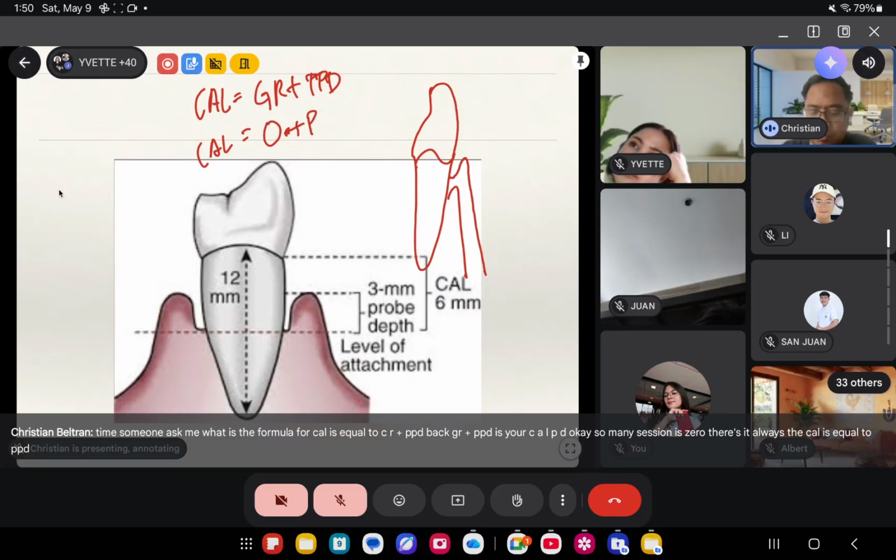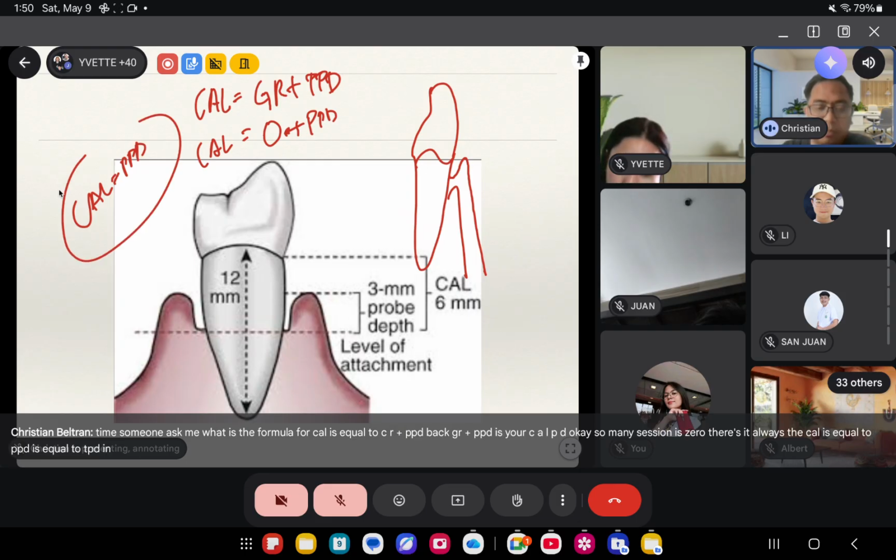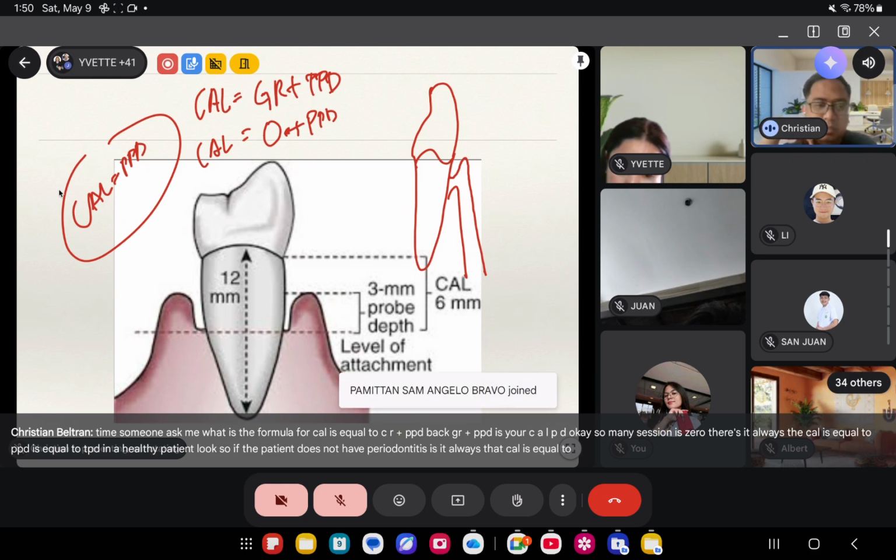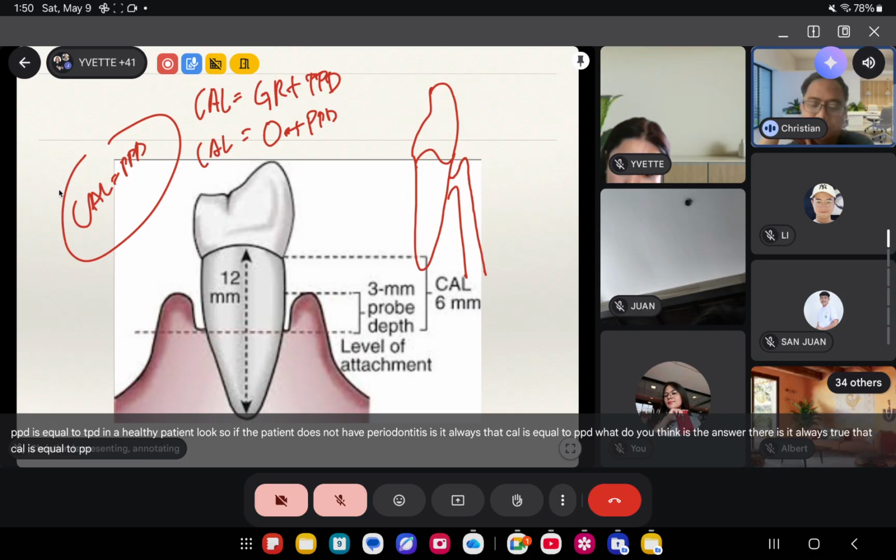CAL daw ba is equal to PPD in a healthy patient? Doc, so if the patient does not have periodontitis, is it always that CAL is equal to PPD? What do you think is the answer there?